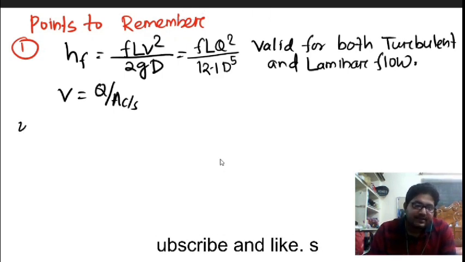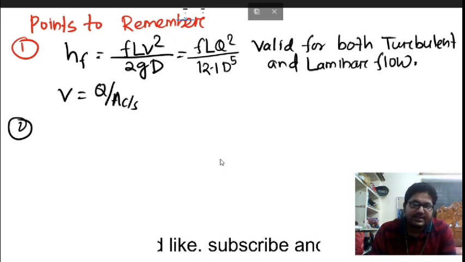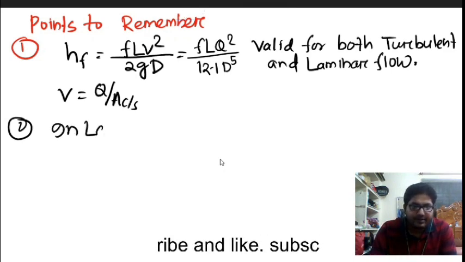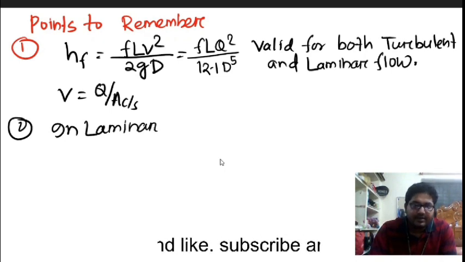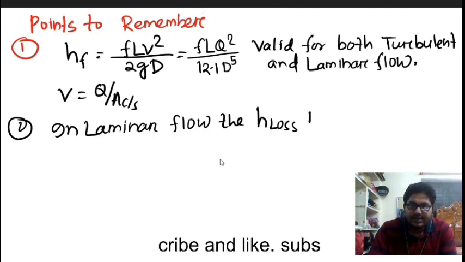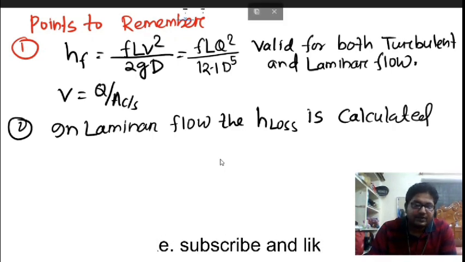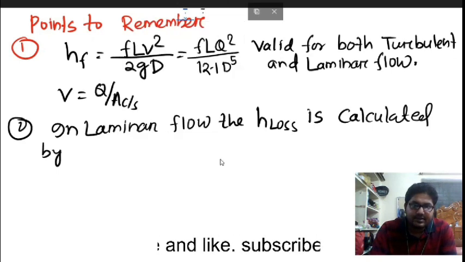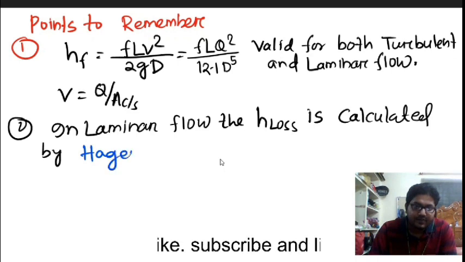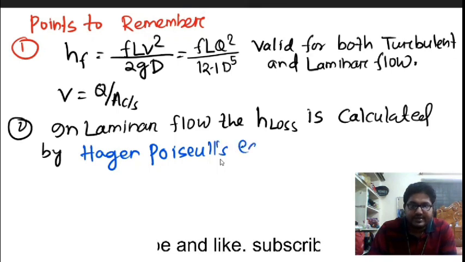Okay, but if the laminar flow is concerned, actually the head loss is found out by using one equation. So in laminar flow, the head loss is calculated by using one equation, that is called the Hagen-Poiseuille equation.